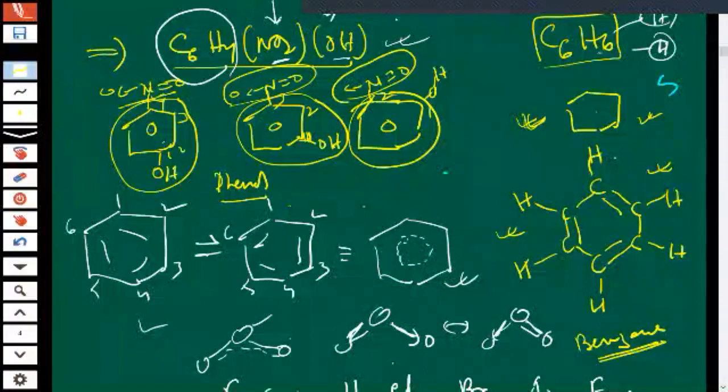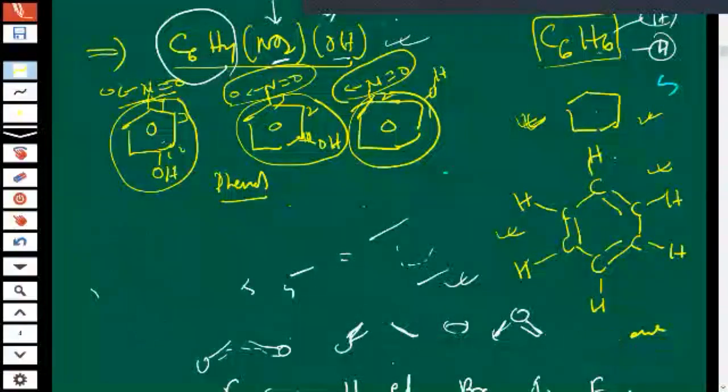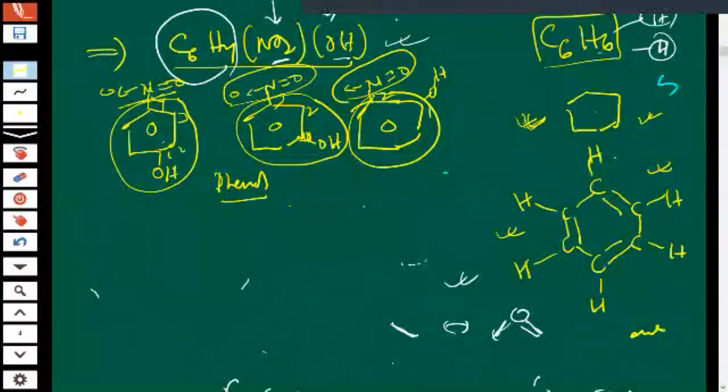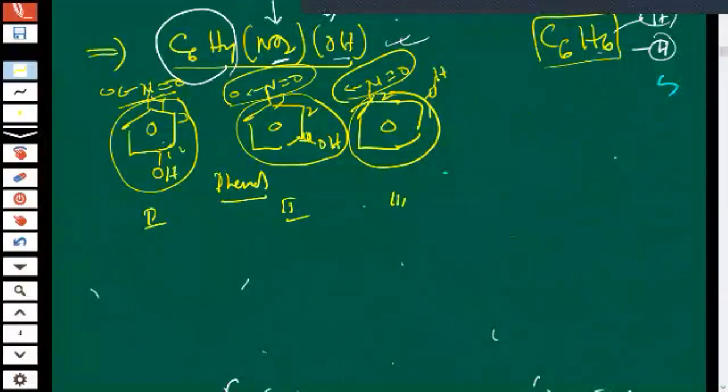Now tell me where is the possibility of intermolecular hydrogen bonding? First, more chance is in the first only. Second has less chance, and in the third one, there is less chance. This is first, this is second, and this is third.